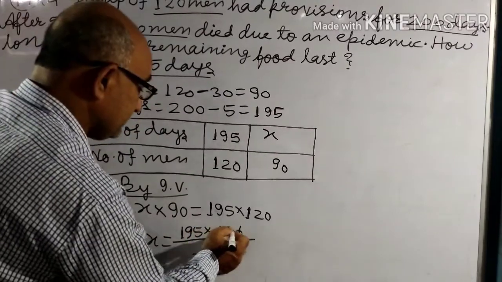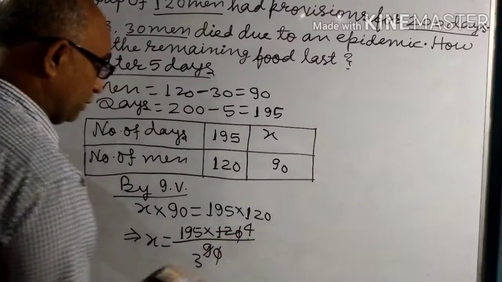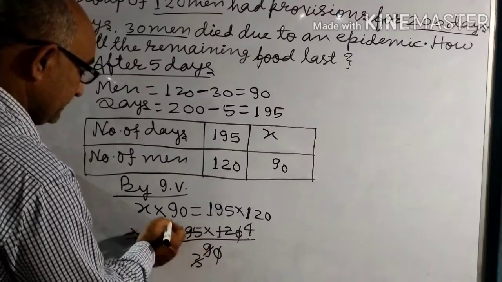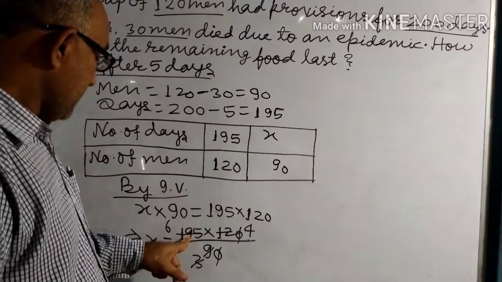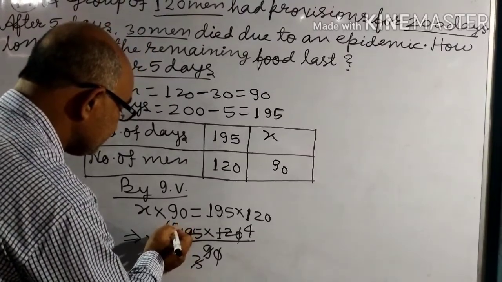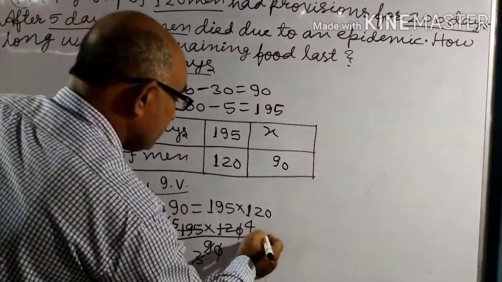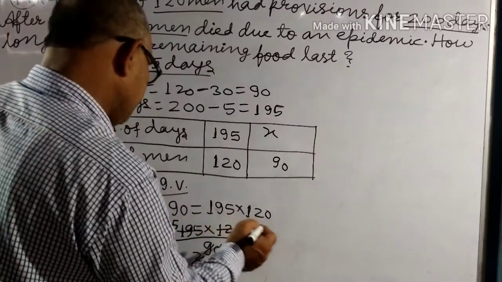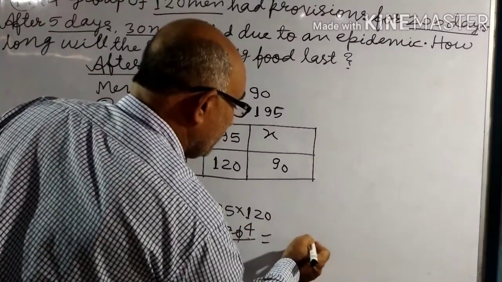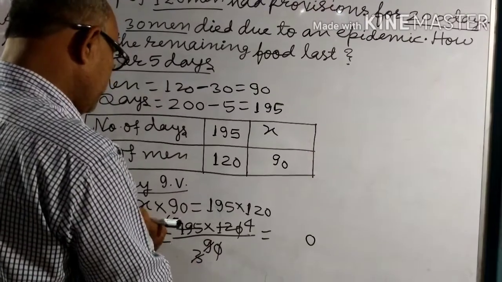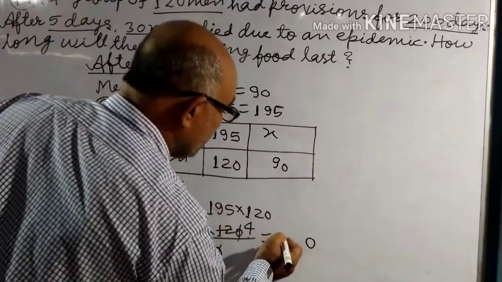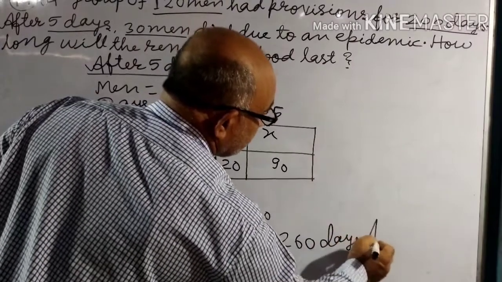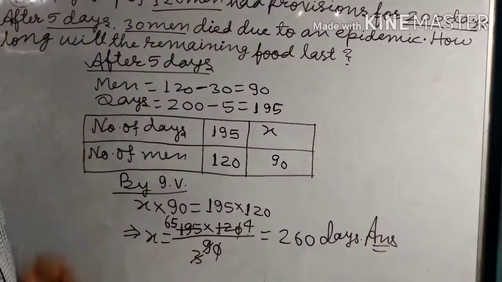3 threes are 9 and 3 fours are 12. Divide 3 times: 3 sixes are 18 and 3 fives are 15. Multiply 65 into 4. 5 fours are 20, write 0, carry 2. 6 fours are 24 plus 2 is 26. So 260 days. Answer. Understand and write it.